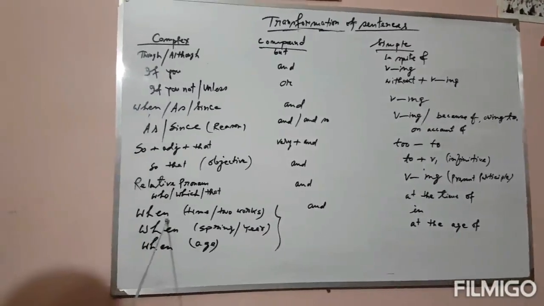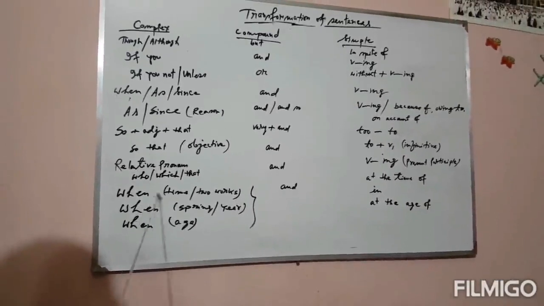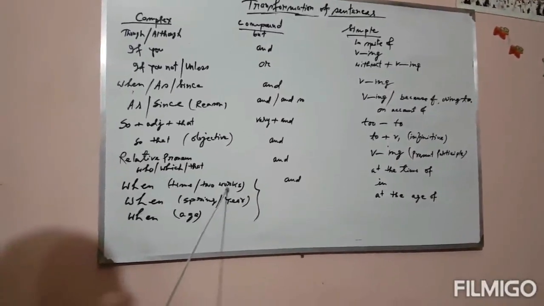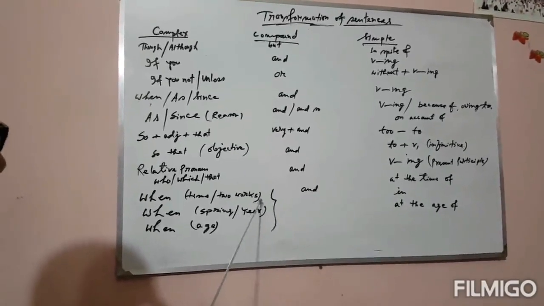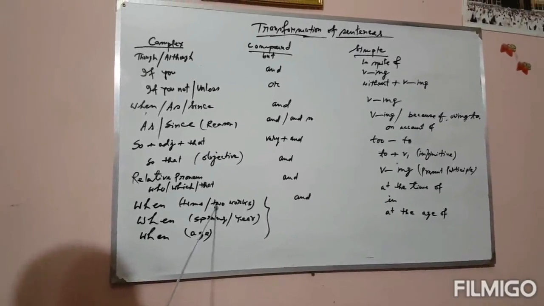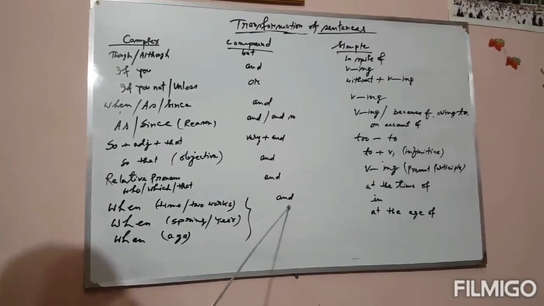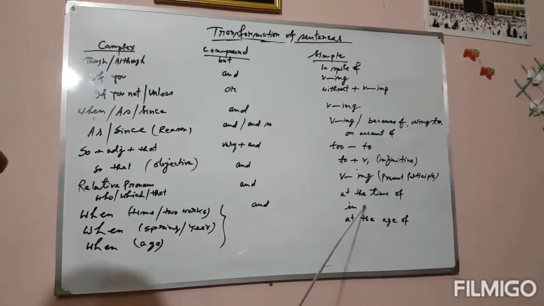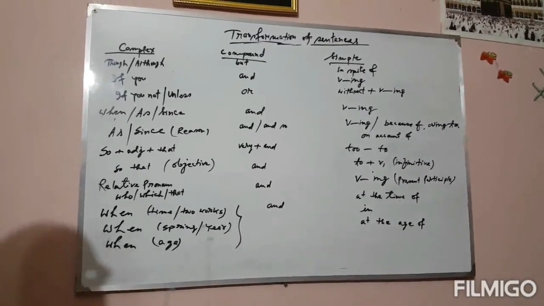And then when, if the complex sentence is with when, and the when indicates time or two works, one work starts before ending the another work, then it will be turned into compound by using and, and in the simple sentence at the time of will be used.